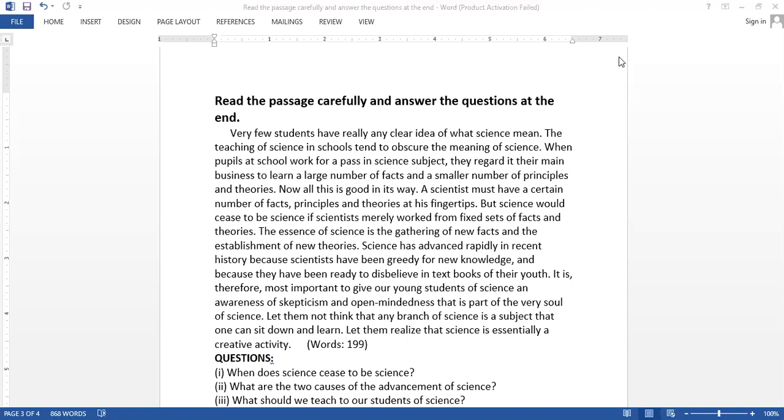So if a passage comes in front of you, try to locate the presence of a topic sentence. If it is there, it would be either in the beginning, in the middle, or towards the end, and then try to find out a sentence that would sum up the whole discussion of the passage.